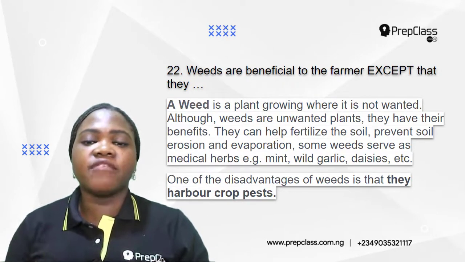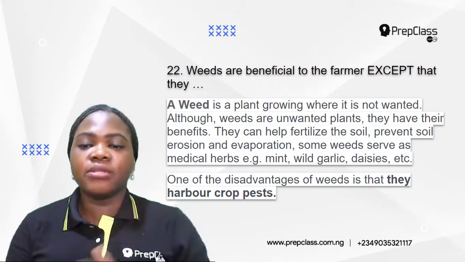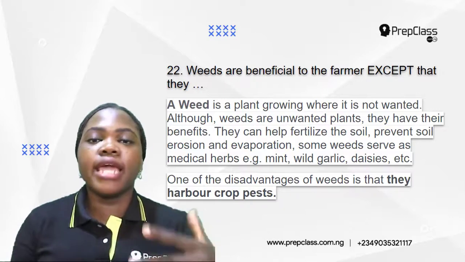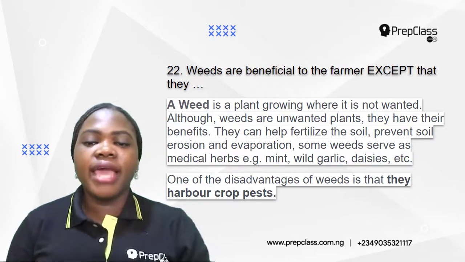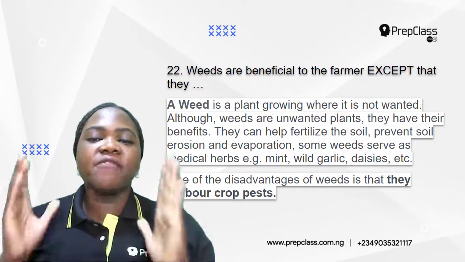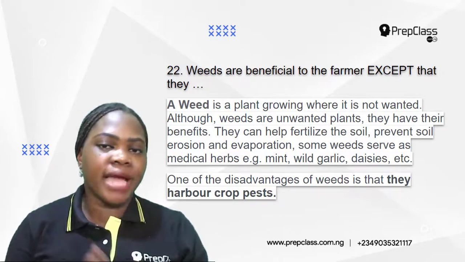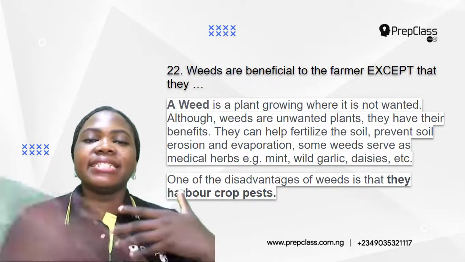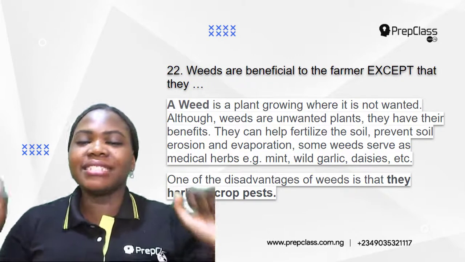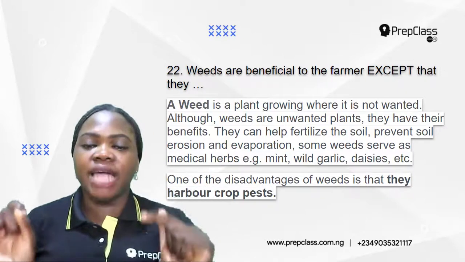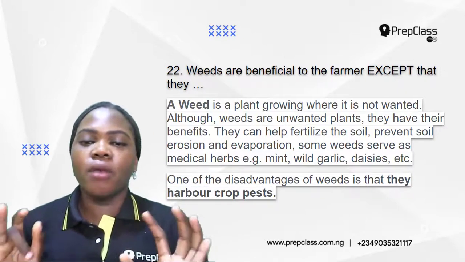Some weeds also serve as medical herbs. Examples: mint, wild garlic, daisies. These are used for one ailment or the other. Okay, so weeds are very beneficial to plants, except that they harbor crop pests. Weeds harbor insect and animal pests. That is one of the disadvantages that weeds have.